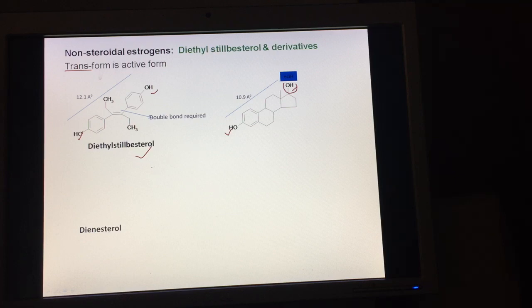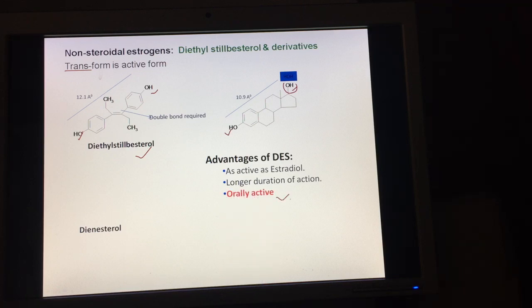Okay. Now another drug in this category is dienestrol. Let us first discuss the advantages of diethylstilbestrol. It is as active as estradiol. It has a longer duration of action. Importantly, it is orally active. As we have discussed, estradiol is not orally active because it is metabolized by hepatic first pass metabolism, and also it is degraded by the microbes in the GIT. Okay, and because it can be synthetically prepared, it is cheaper than estradiol.